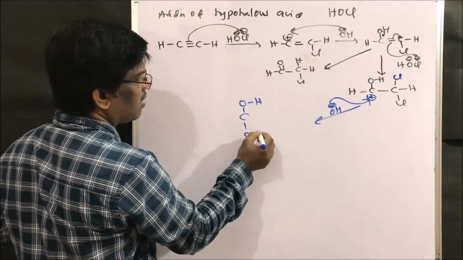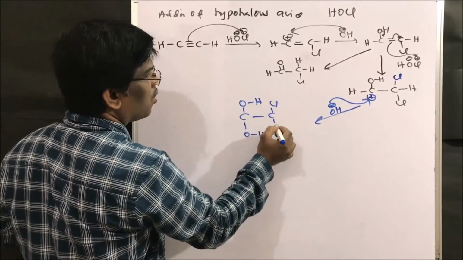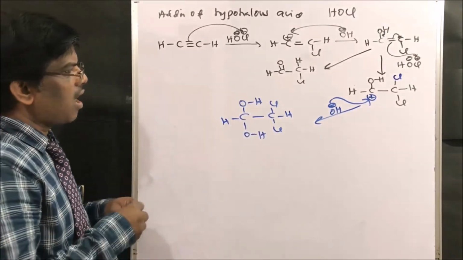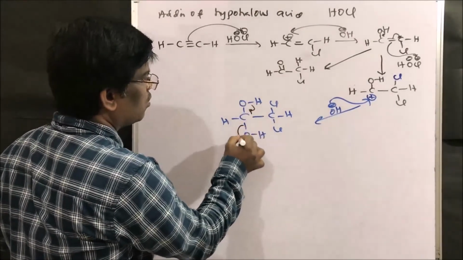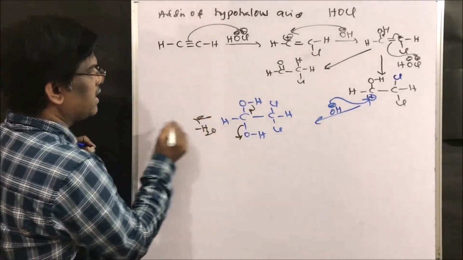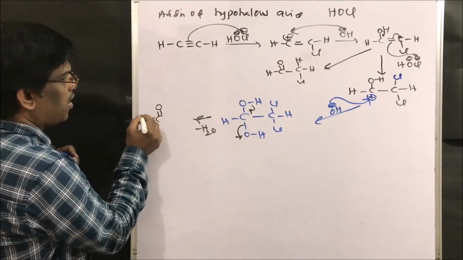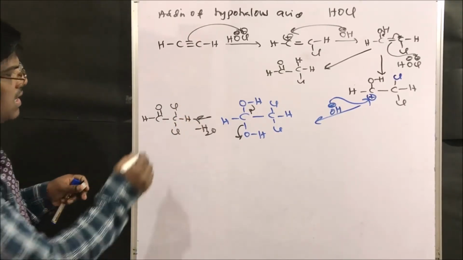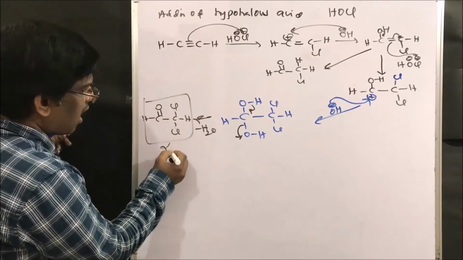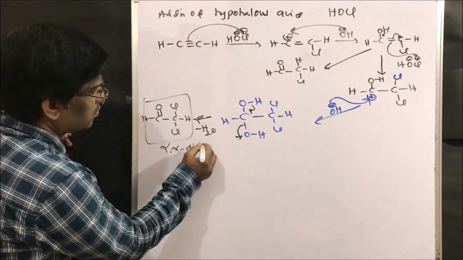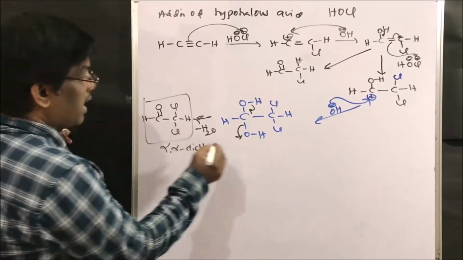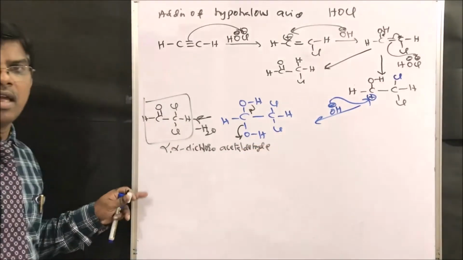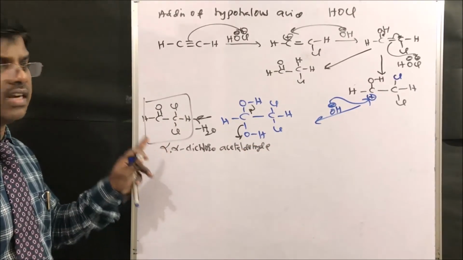To give C OH single bond, chloro hydrogen, right, friends? So this upon losing water, minus water, is going to give, yes, a double bond, hydrogen, chlorine and hydrogen. So this is alpha dichloro acetaldehyde that will be obtained. Up to here, no confusion, right, friends?